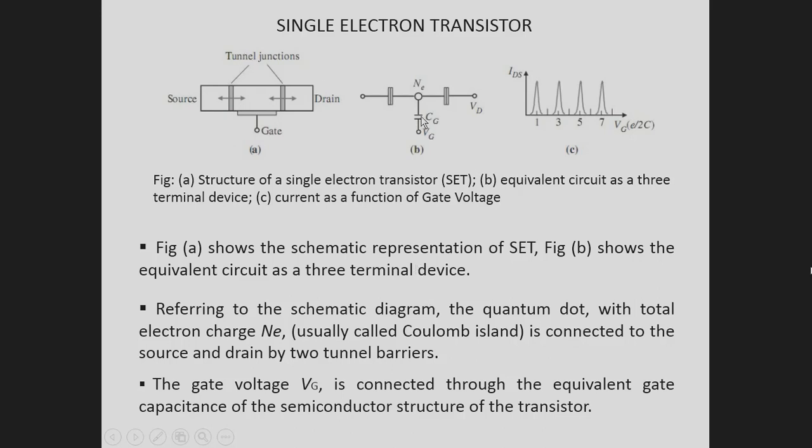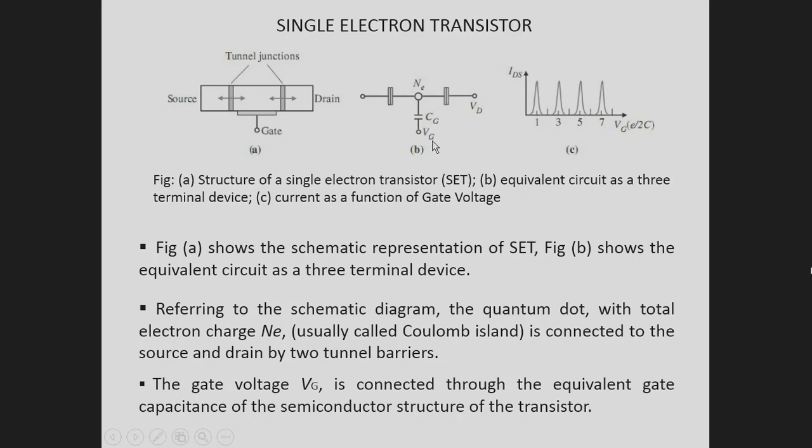Now, this is the equivalent circuit for the schematic representation of this single electron transistor. Here is tunnel barrier 1, tunnel barrier 2, and this area is the Coulomb island, having a charge Ne. The gate voltage is applied through an equivalent capacitance Cg, because the gate voltage is applied between the gate and source through this insulating material, which acts as an equivalent capacitor Cg connected to the gate.